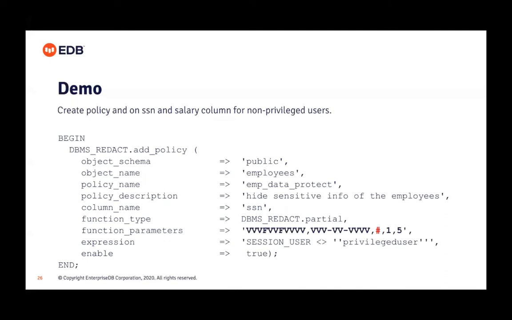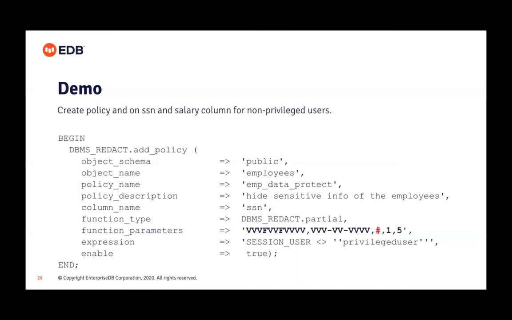I want 3 digits, then a separator, that's a hyphen. You can change it to anything, you can skip this as well. And here I want to mask digits, and the mask character will be the hash. Previously it was X. Here I'm just showing for demonstration that we are going to take hash, and then the starting position and end position.